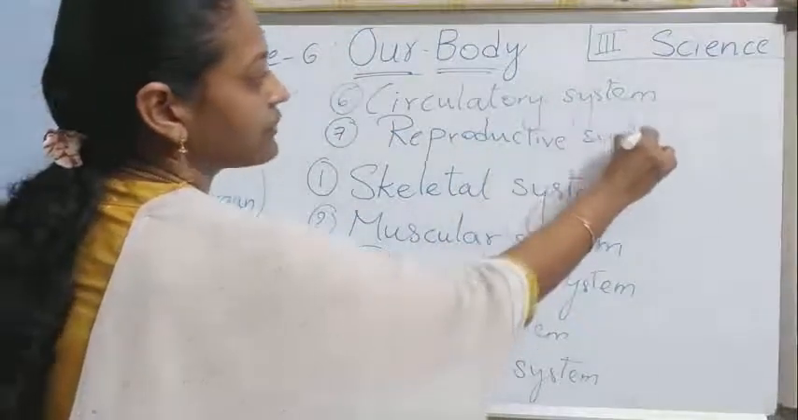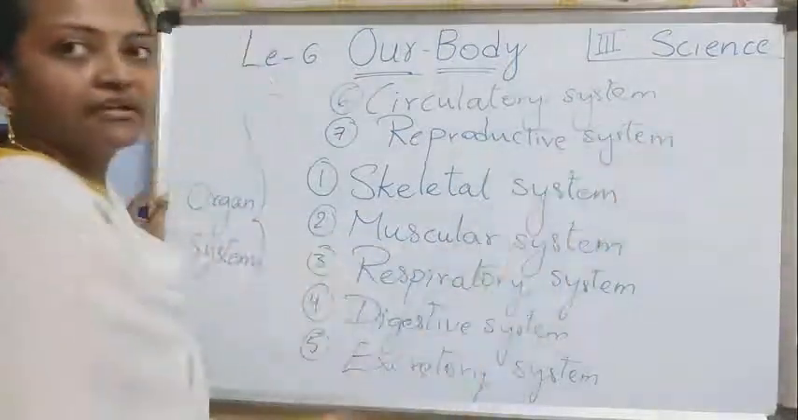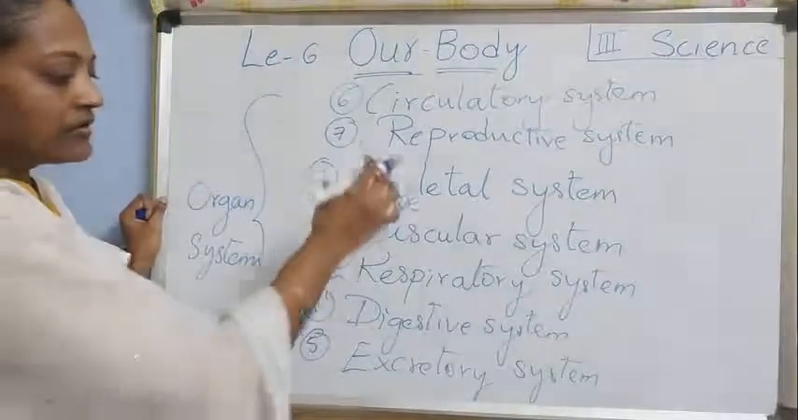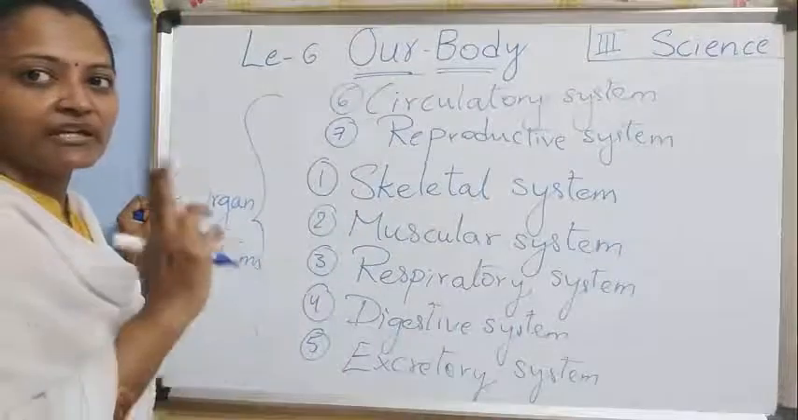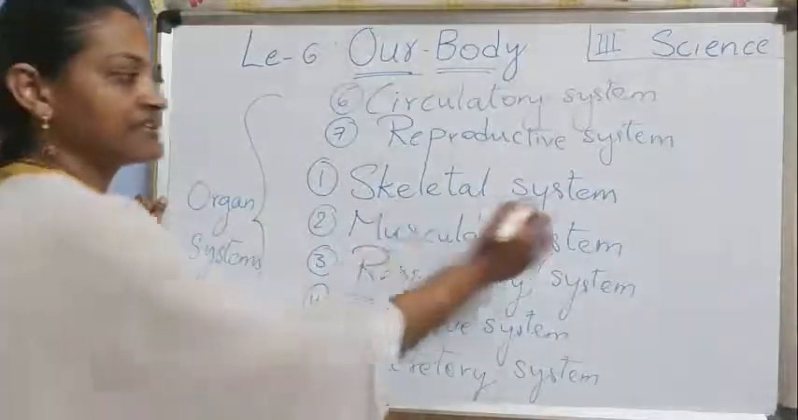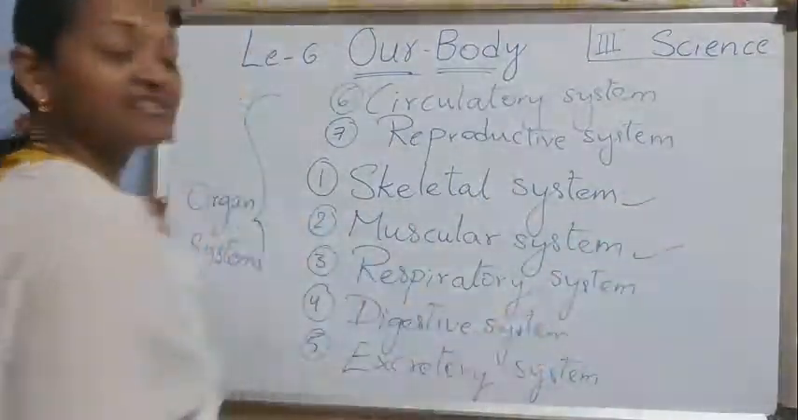You have to learn all these spellings, children, okay. Got it? So all these are different systems. Now we'll see first today two systems. Those are the skeletal system, and another one is the muscular system.